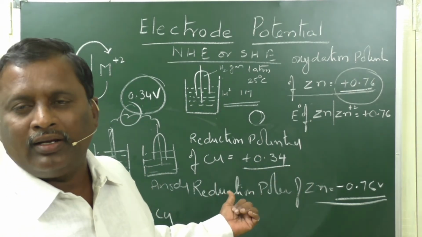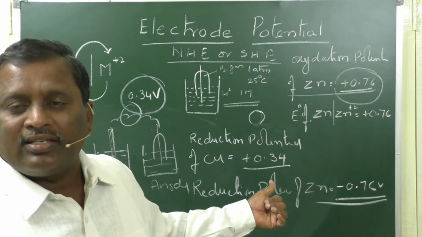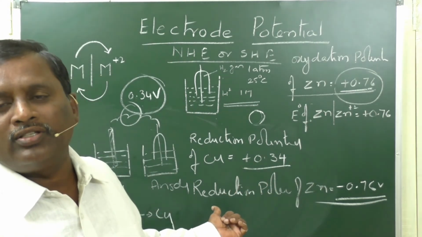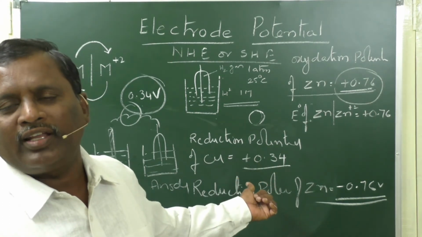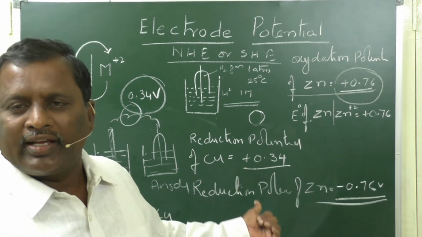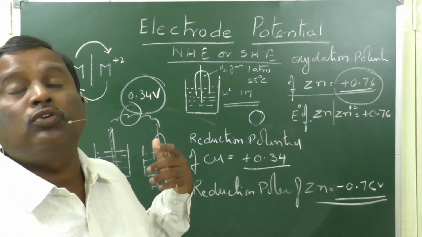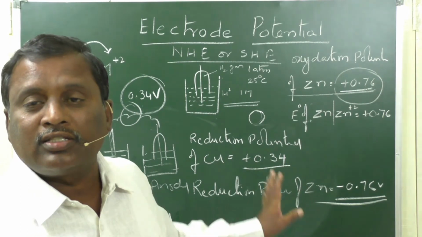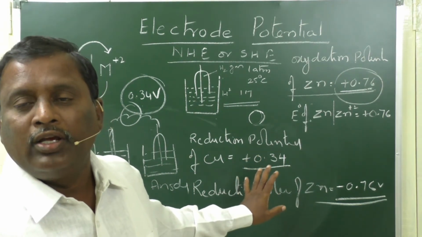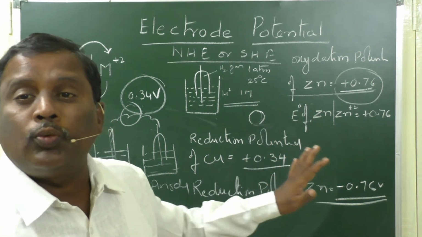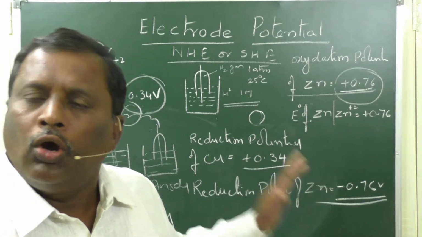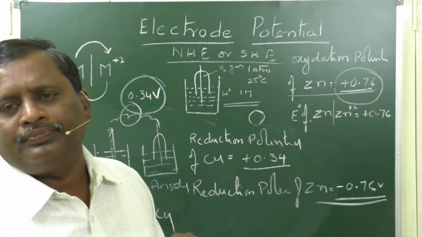Here copper is reduced when connected to the normal hydrogen electrode. So the EMF of that galvanic cell is considered to be the reduction potential of copper. Suppose you have to consider oxidation potentials, the oxidation potential of copper would be minus 0.34. Same in magnitude, only the sign changes.